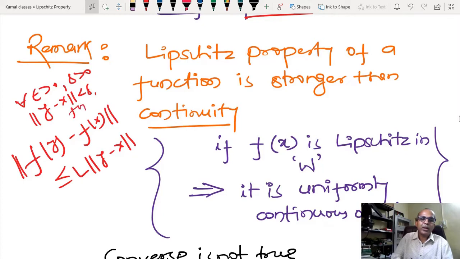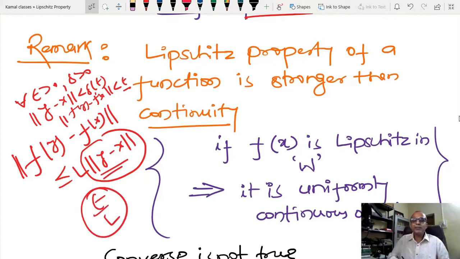Here epsilon is there, so I will write it out and things become more transparent. So less than epsilon, and here delta is a function of epsilon. You can see that if I select epsilon, I can find delta as epsilon by L. Does anyone have confusion? If I select delta as epsilon by L, then automatically the continuity condition is satisfied.